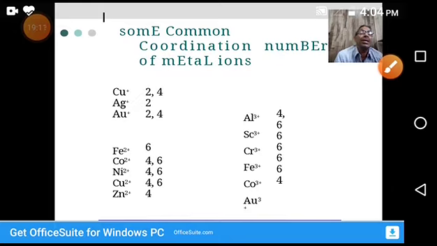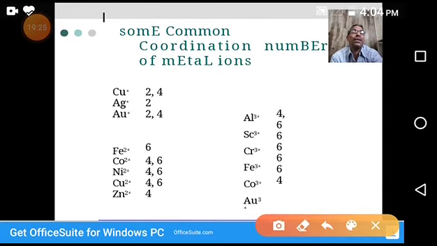This coordination number depends upon certain metals with a specific oxidation state only. They expect a specific coordination number. For example, copper plus 1 can exhibit coordination number 2 or 4. If it is 2, we can say it is a linear shape. With 4, it is tetrahedral or square planar. So depending upon the coordination number, the geometry changes.